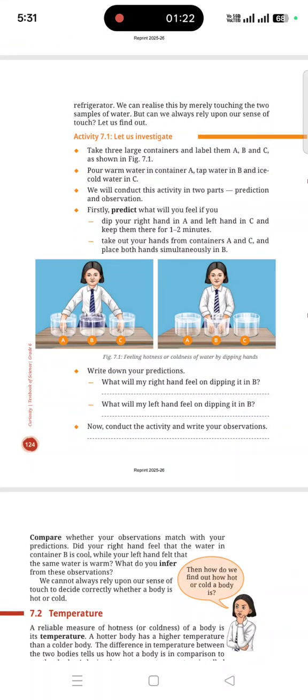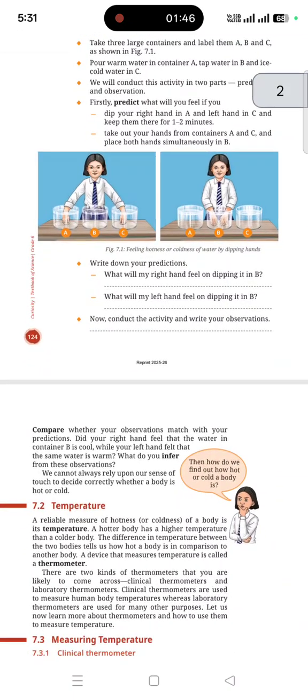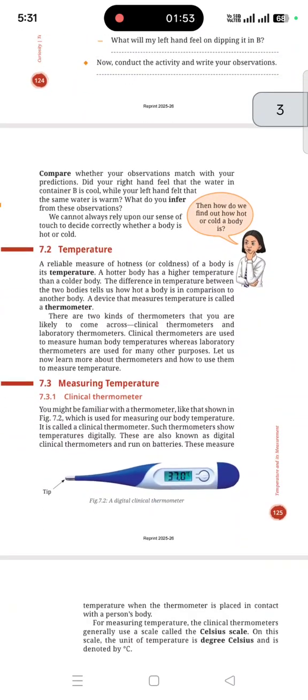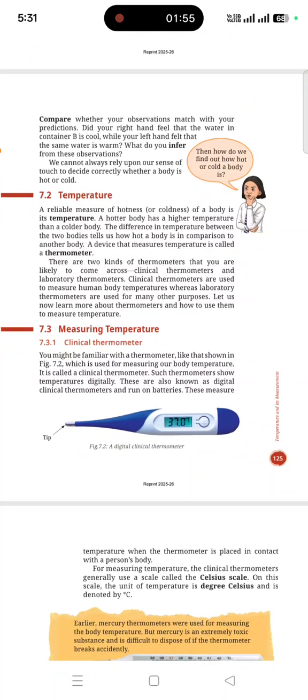Now if we see A, B, C, there are three containers, with tap A warm water, tap B ice water, and tap C cold water. We already know from younger classes that if we touch the warm water and then the cold water, you will feel the coldness too much, whereas if you touch the cold water and then put your hand into warm water, you will feel the warmth too much. So that is the activity. You can record the observation, compare and infer your results.